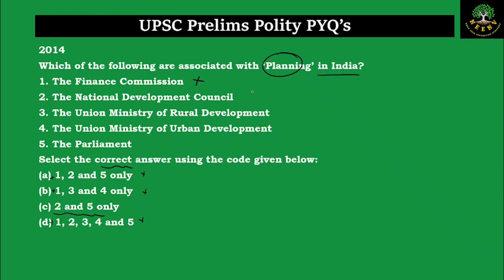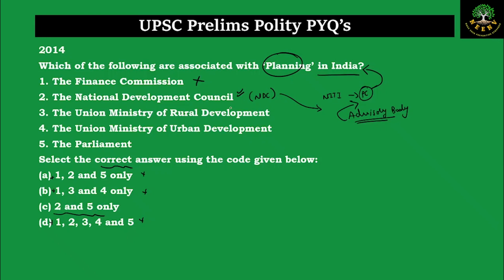The National Development Council or the NDC. Now what was the role of NDC? Earlier when the Planning Commission was there, before Niti Aayog came in, which abolished the Planning Commission, there was an advisory body at the central level who used to advise the Planning Commission. That advisory body was this NDC. So the Planning Commission was directly responsible for the planning in India and how the country should be developed economically, socially. And the advisory body to that Planning Commission has a definite role in planning for India. So this is the correct answer.